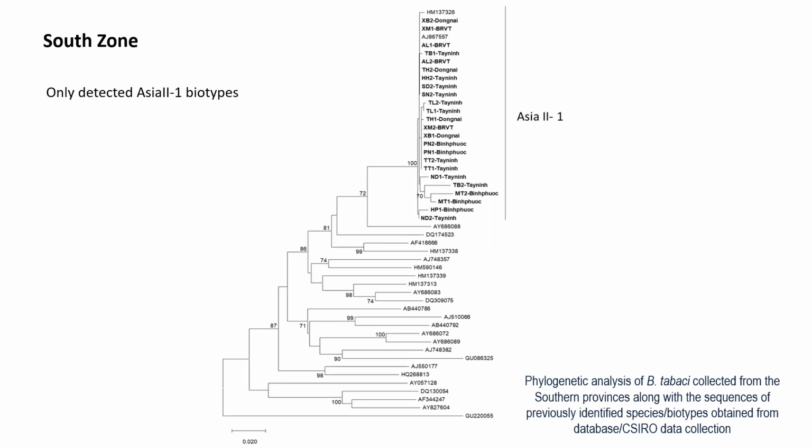The last one, for whiteflies collected from the southern provinces, we only detected Asia 2.1 biotype. So the whitefly biotype in Vietnam is mainly Asia 2.1, meaning that Asia 2.1 is an efficient vector of SLCMV in Vietnam.